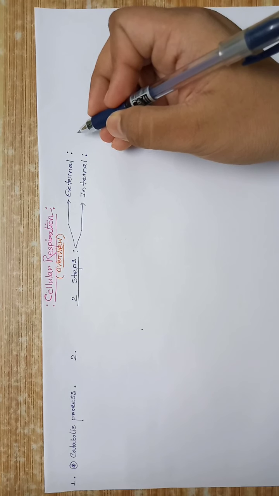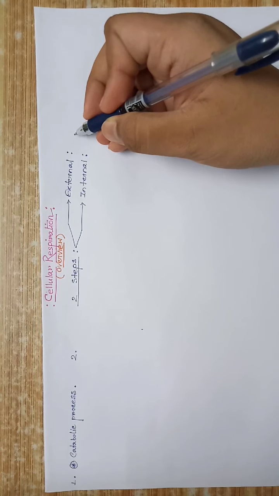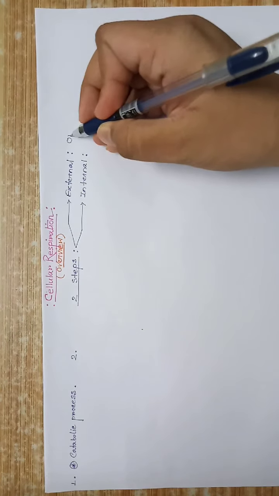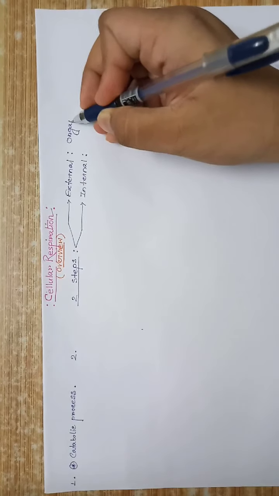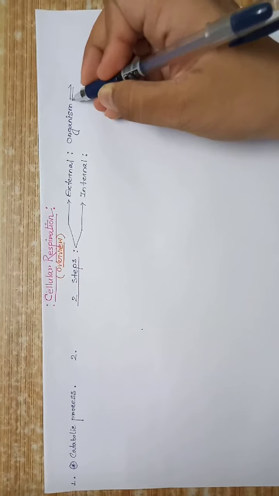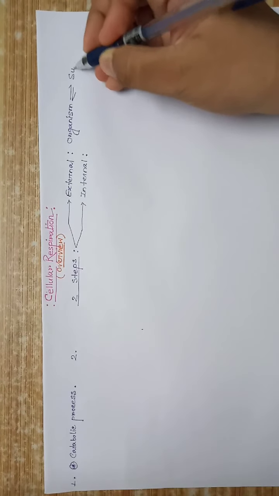External respiration is the exchange of gases between the organism and its surroundings.